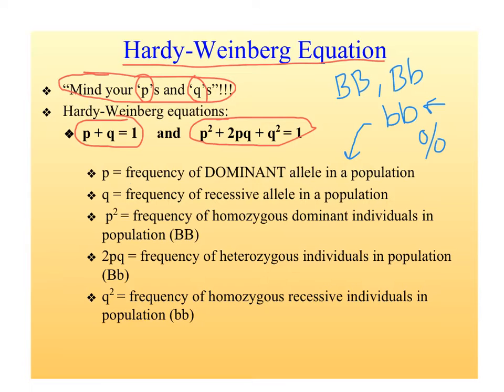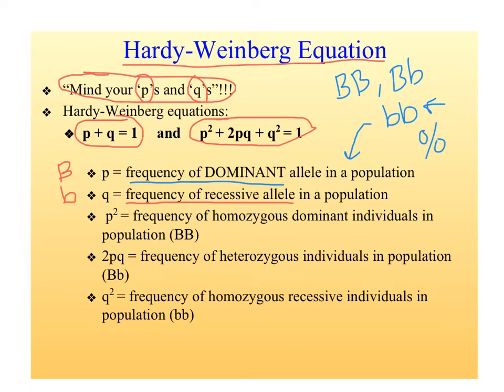So P, let's start with P. P equals the frequency of the dominant allele in the population. So for this example, what percentage of the population of people have the big B allele? What percentage of the alleles in the whole gene pool is dominant? Q, on the other hand, is the frequency of the recessive allele. What's the frequency or the percentage of little b's in the gene pool?